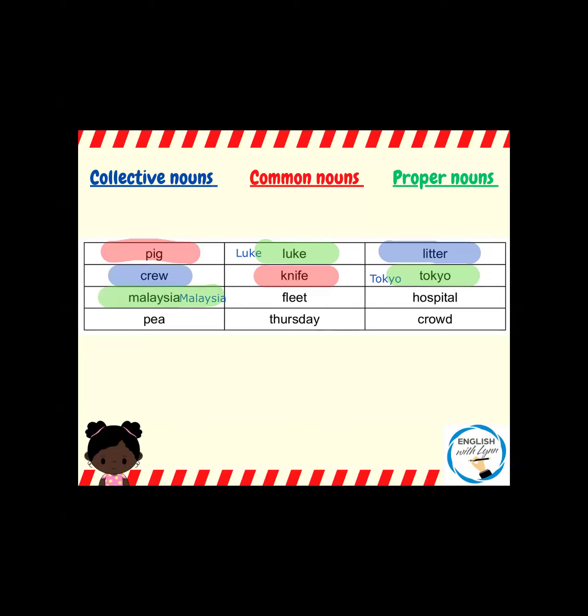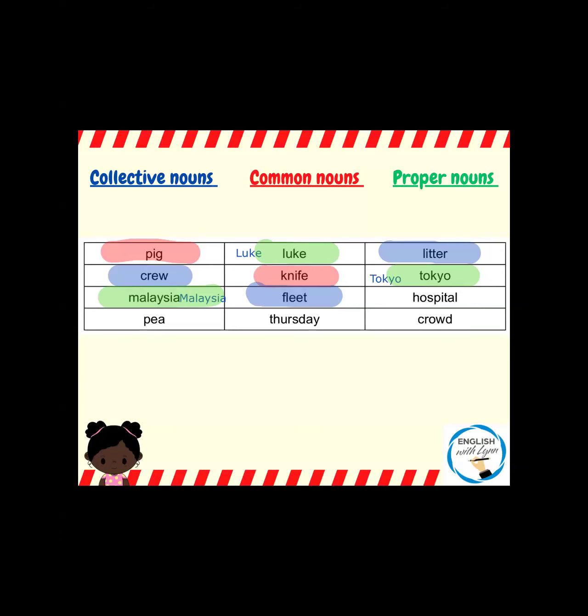The next one, a fleet. Again, it is to do with ships and boats. So you would have a fleet of ships. And so that is a collective noun. The next one, hospital. Now, I am being quite general here. I am not speaking about St. George's Hospital or Lincoln Hospital. I am speaking generally.